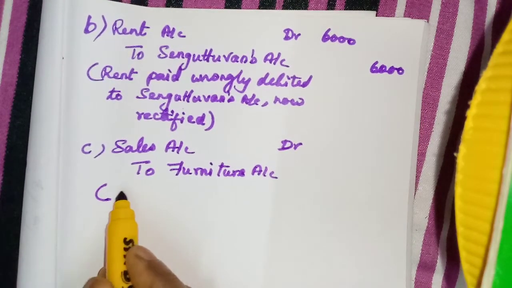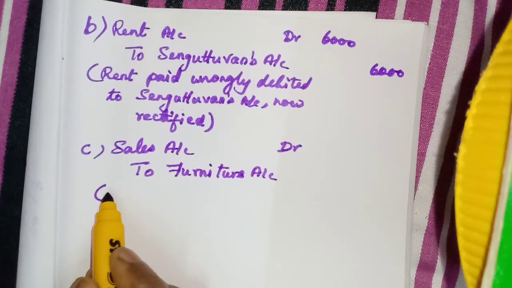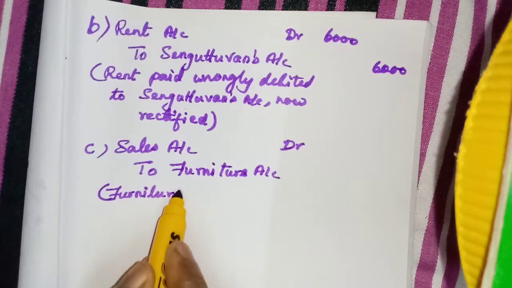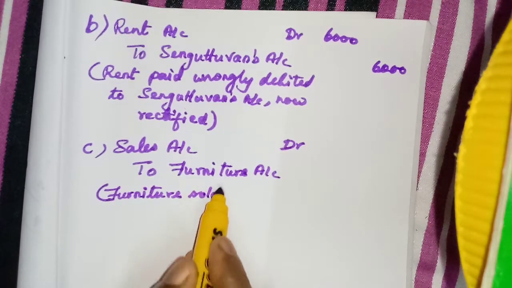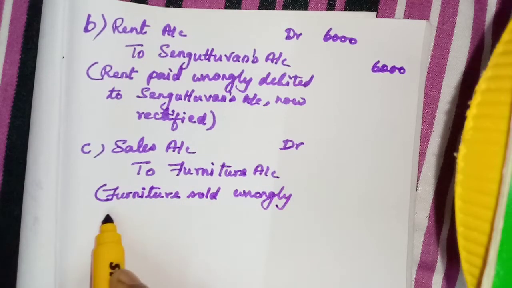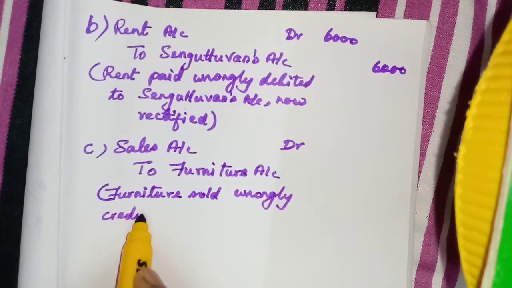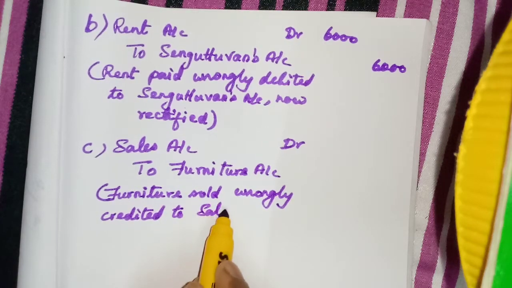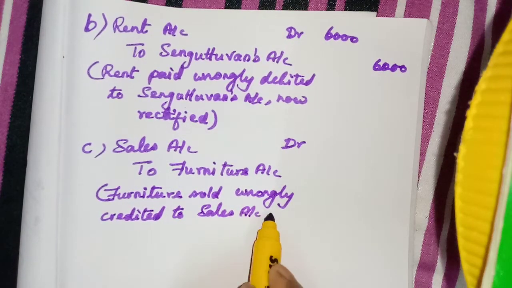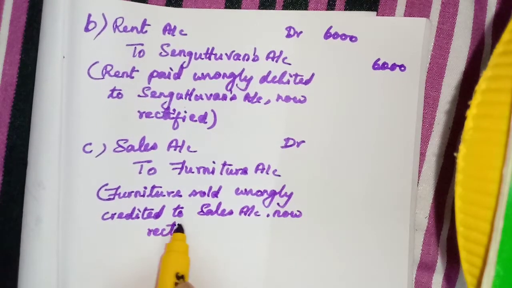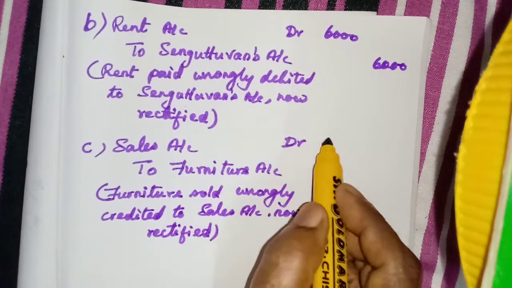Okay, furniture sold wrongly credited to sales account. Now rectified. Amount 2,000.